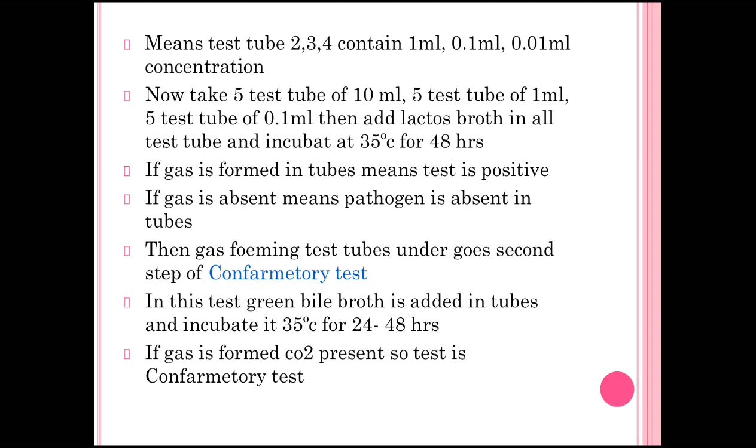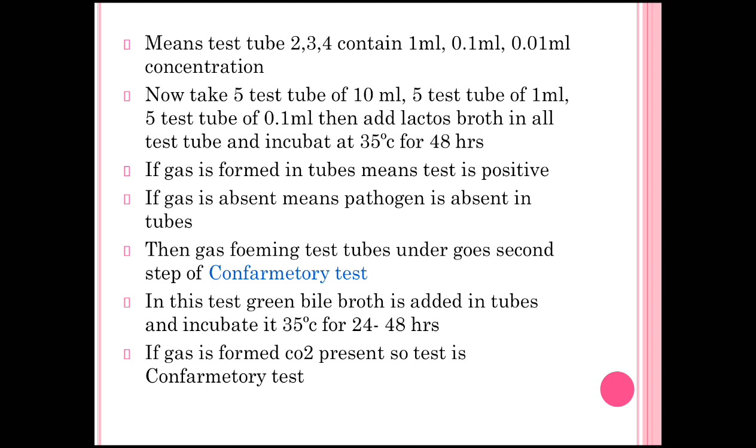Now after 48 hours, when we observe the test tubes, out of 5 some test tubes form gas and some test tubes do not form gas. If gas is formed in the tubes, means the test is positive, and if the gas is absent, means the test is negative.